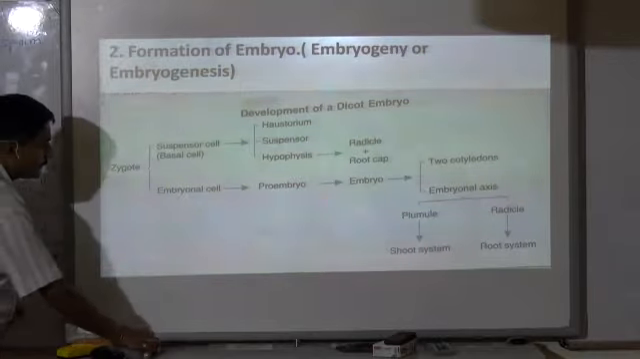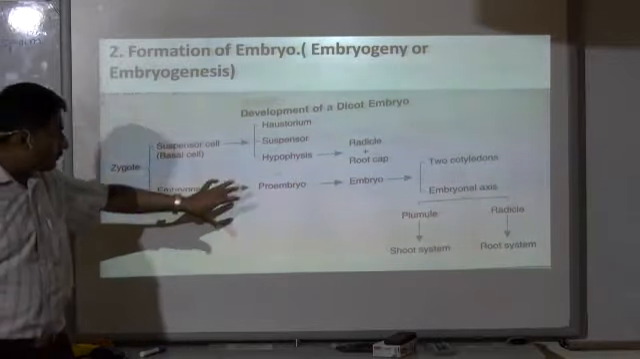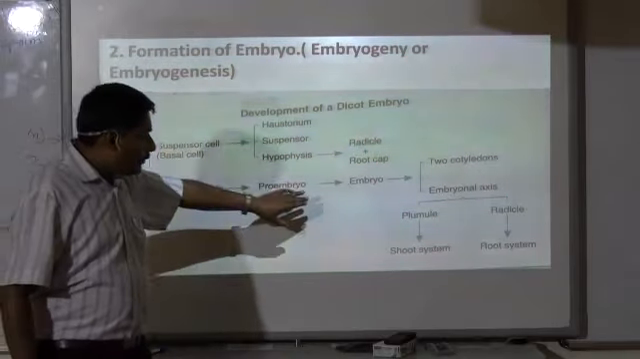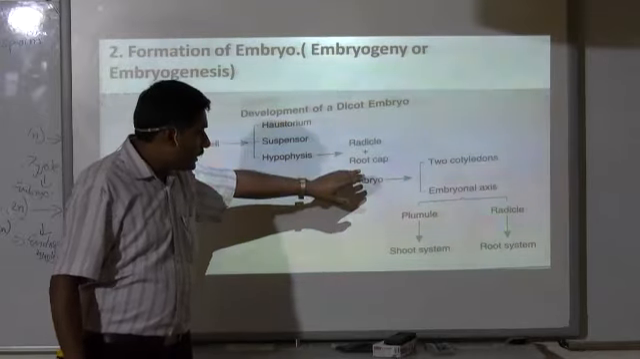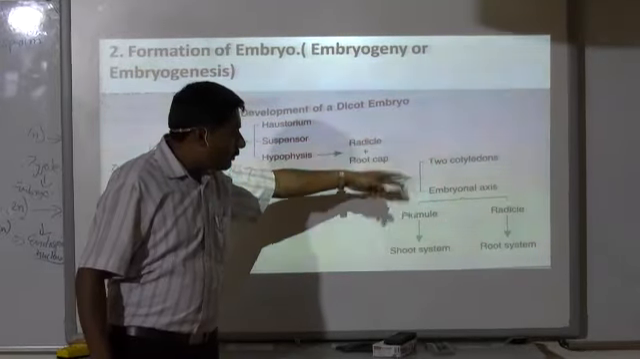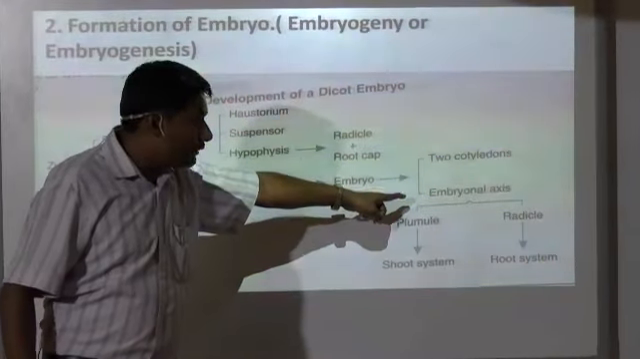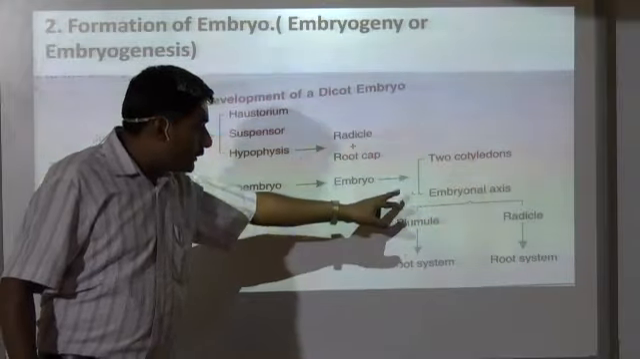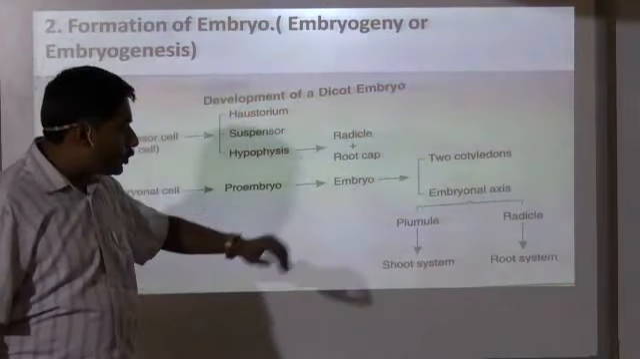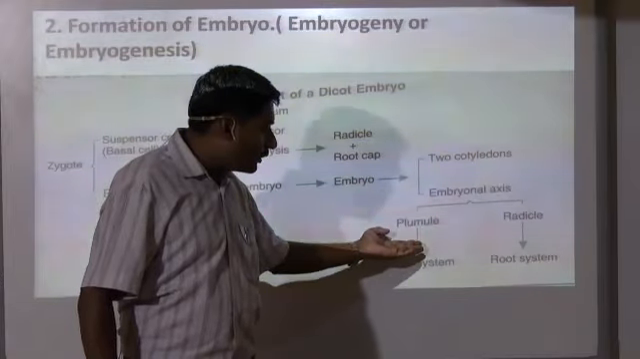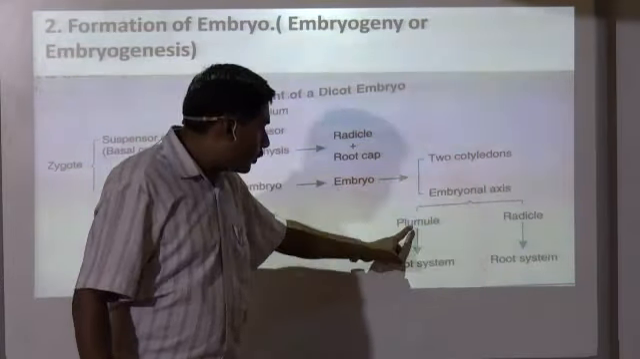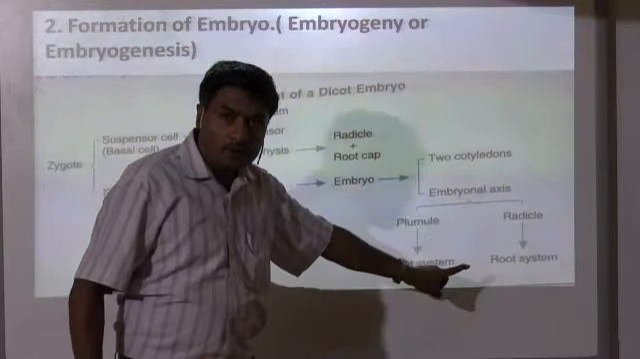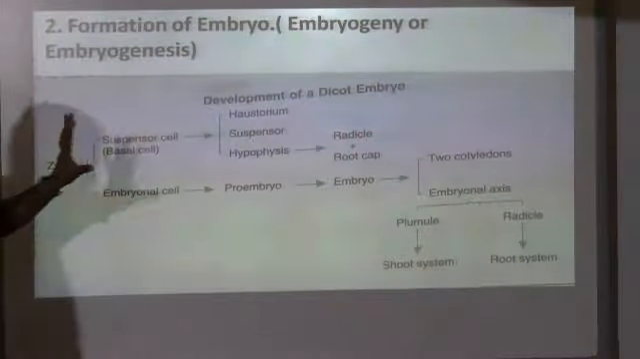Now the second one, that is the embryonal cell. The embryonal cell will turn into a mass of cells called the proembryo. Proembryo converts into an embryo. The embryo will form two parts. One is the two cotyledons, and it will also have the embryonal axis between the two cotyledons. The embryonal axis will be divided into two parts. One part is called the plumule, another part is called the radicle. Plumule will get converted into the shoot system, and the radicle will turn into the root system. This is in flow chart.